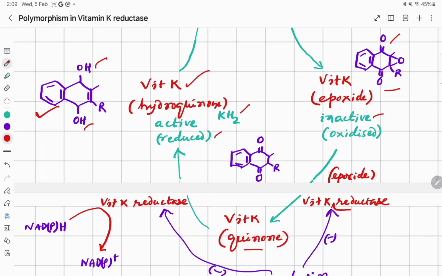It becomes the quinone form. Quinone is again reduced by vitamin K reductase to the hydroquinone form. In this way, the active form of vitamin K, hydroquinone or dihydroquinone, is regenerated. From quinone to hydroquinone, there is a requirement of NADPH, which is converted to NADP plus, or NADH to NAD plus.